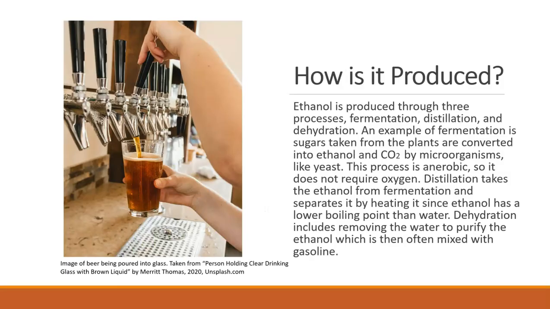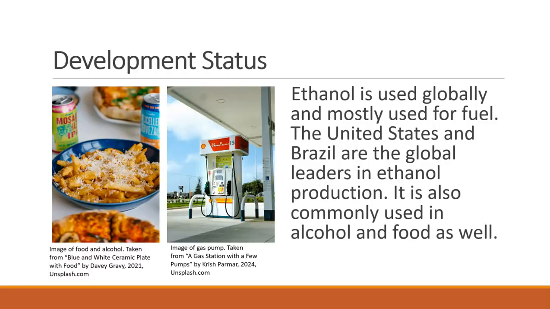How it is produced. Ethanol is produced through three processes: fermentation, distillation, and dehydration. An example of fermentation is sugars taken from the plants are converted into ethanol and CO2 by microorganisms like yeast. This process is anaerobic, so it does not require oxygen. Distillation takes the ethanol from fermentation and separates it by heating it, since ethanol has a lower boiling point than water. Dehydration includes removing the water to purify the ethanol, which is often mixed with gasoline.